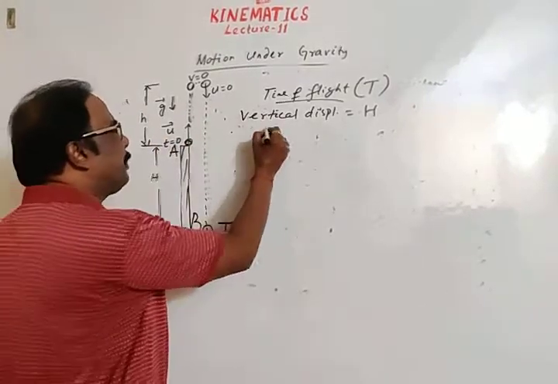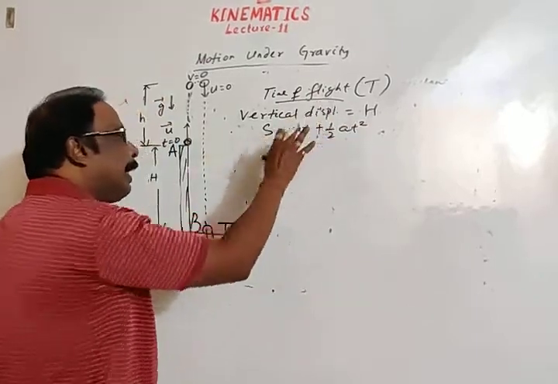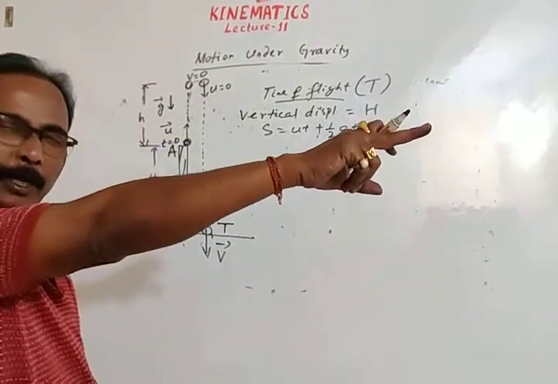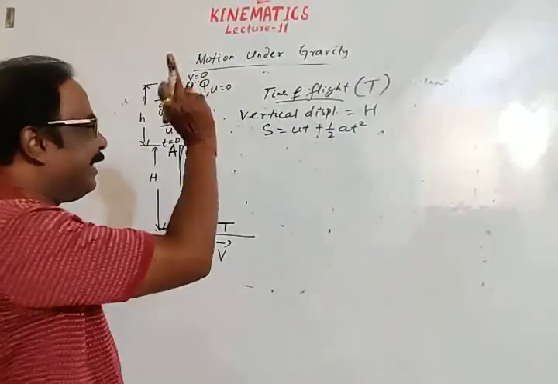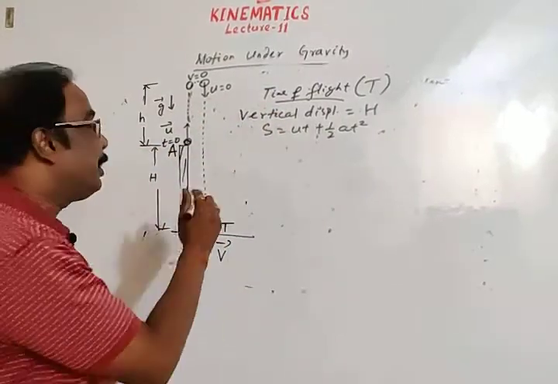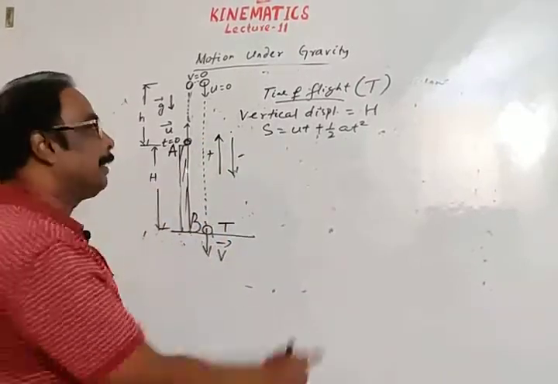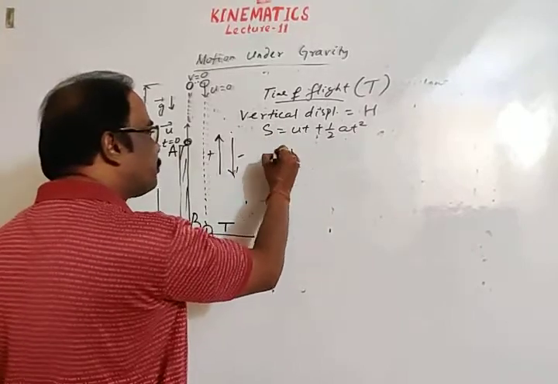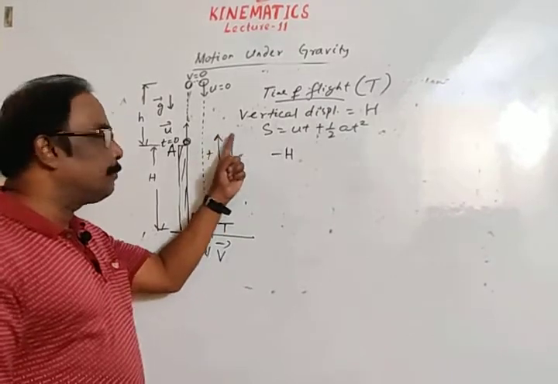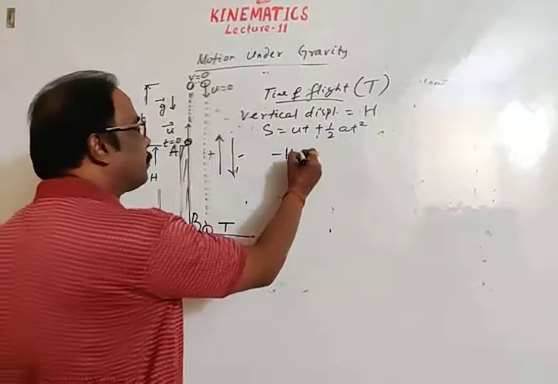Now we will use the equation s is equal to ut plus half at square. Here vertical displacement is H, initial direction in upward direction, initial direction is positive. Direction of vertical displacement is in downward direction. If upward direction is positive, then downward direction is negative. Then in place of H we will write H, but this is in downward direction as per convention. Initial direction positive, opposite to initial direction is negative. So in place of s we take minus H.